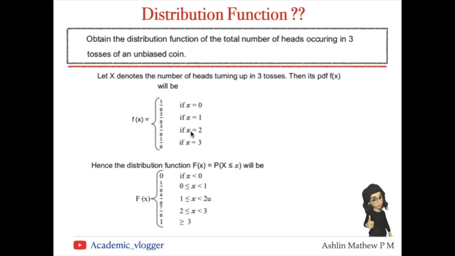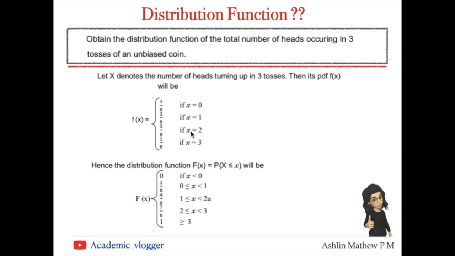Why? Because it could be head, tail, tail, or it could be tail, head, tail, or it could be tail, tail and head. So there are 3 cases, therefore it is 3 by 8, where we have in total 8 cases.